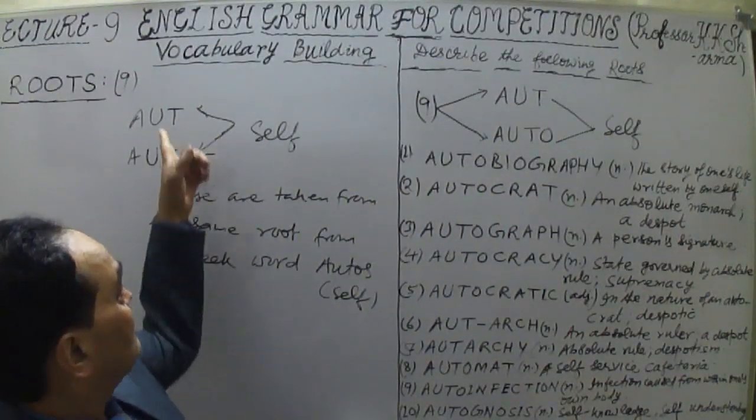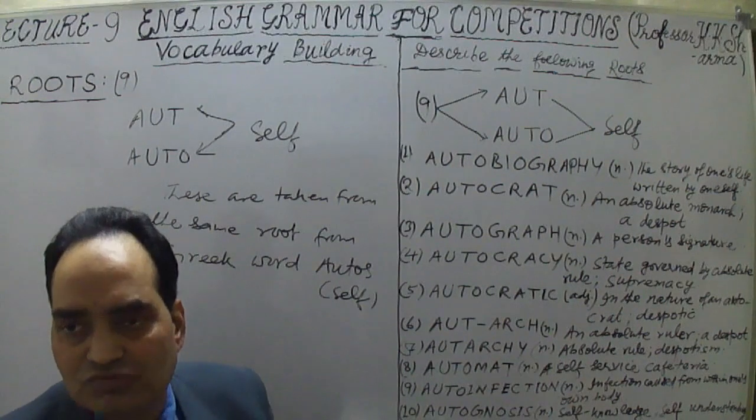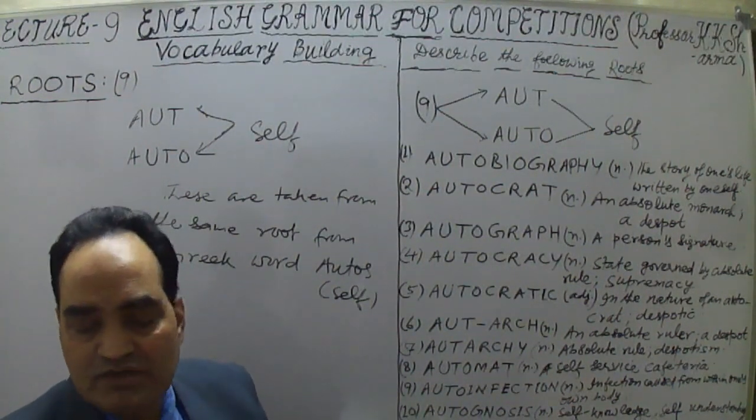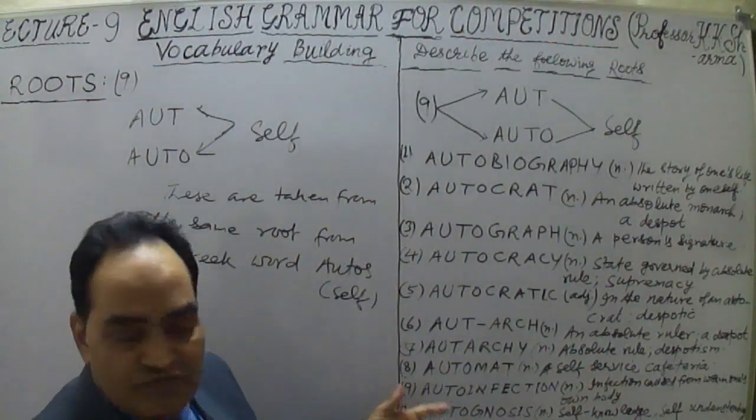This ought and auto have some basic difference. That difference I'll talk about, what the basic difference in them is. That is a very important point to note down, otherwise you will confuse the different words.